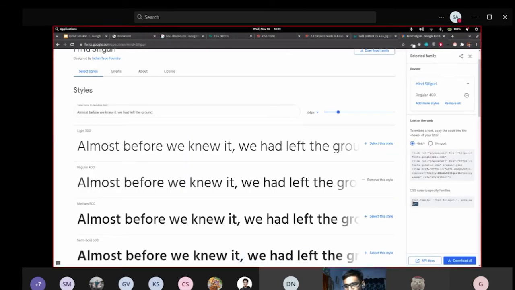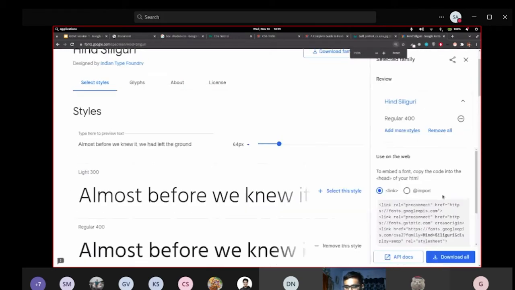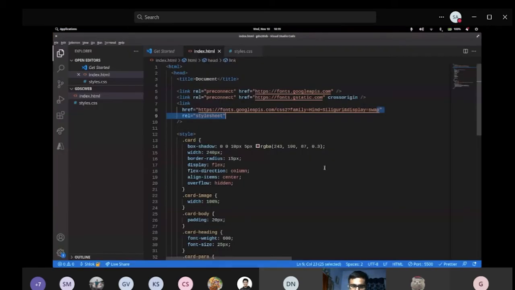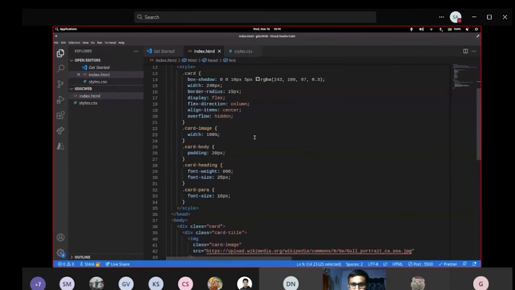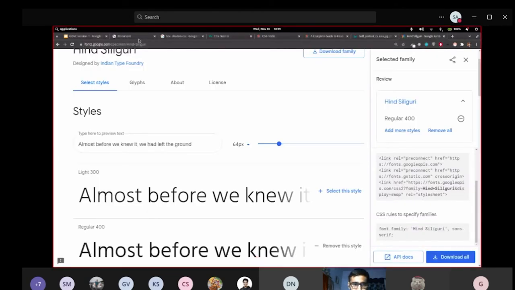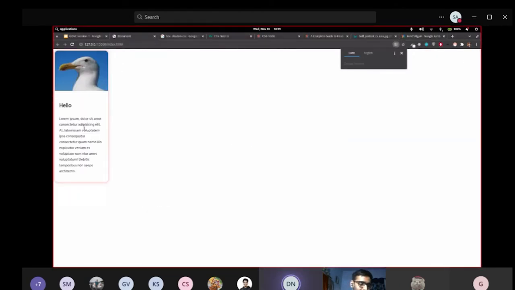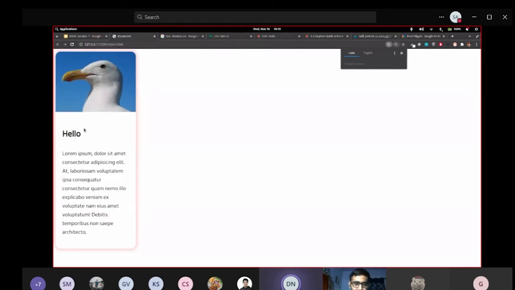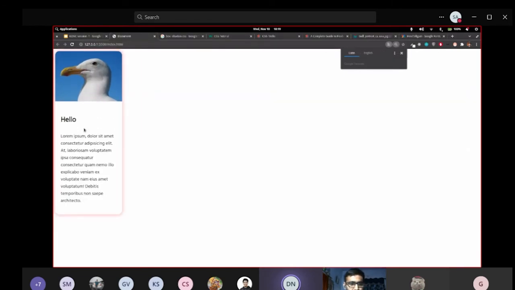And they tell us the style that we are going to use. I'm just going to copy paste this text that you can see. I'm going to apply this property to all the elements present in the card. I'll use font family with this. Let's see how it looks now. Now it looks a lot cleaner. Yeah, like now pretty neat.